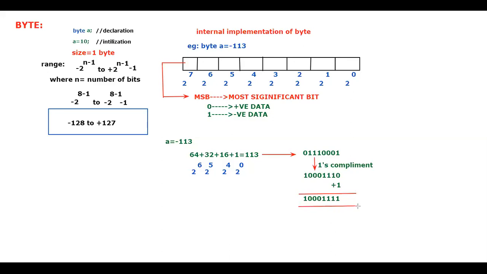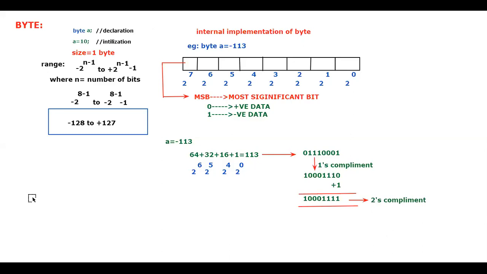Observe carefully. This is nothing but the 2's complement. Sir, why should we take the 2's complement, why is it required? In the same format, it is going to store the negative numbers inside the memory. Is that clear for everyone?